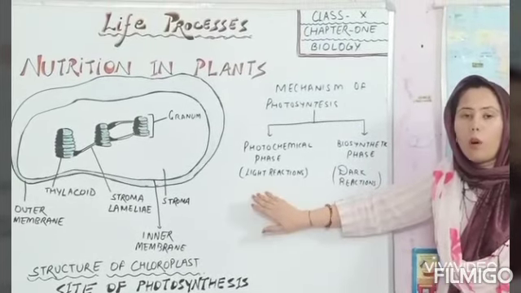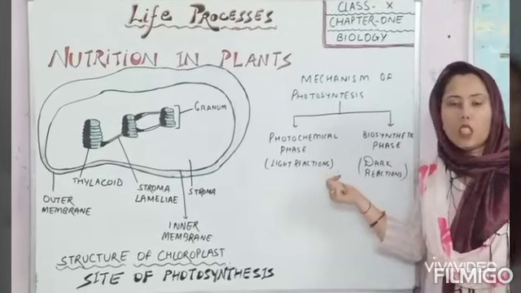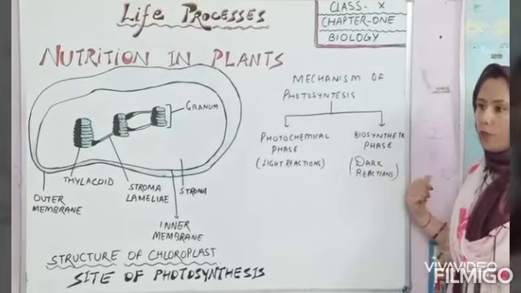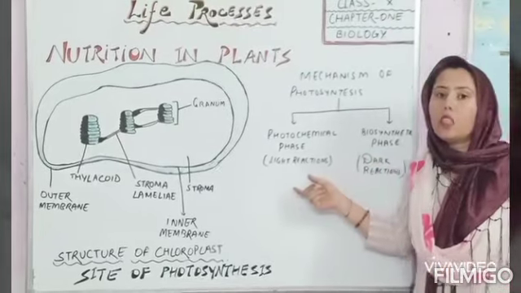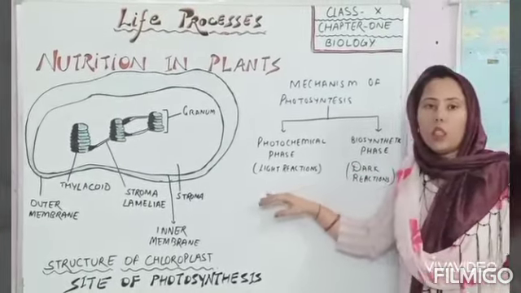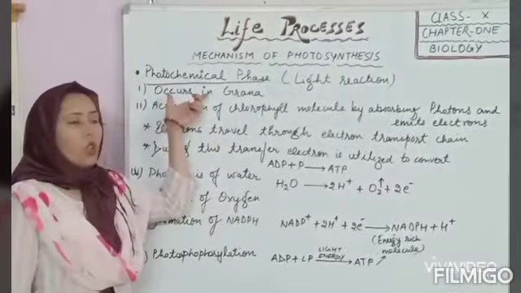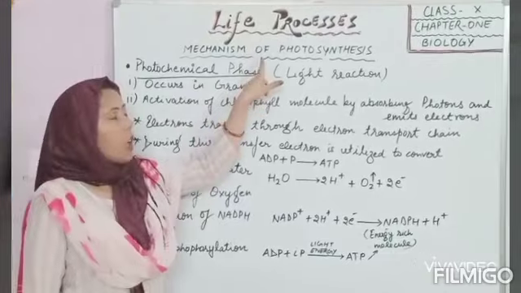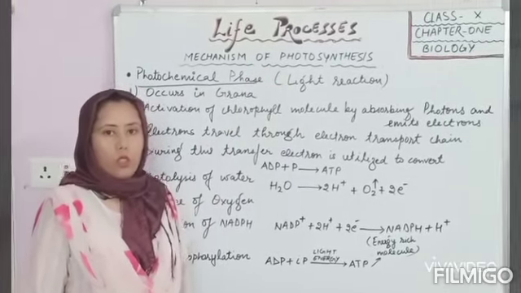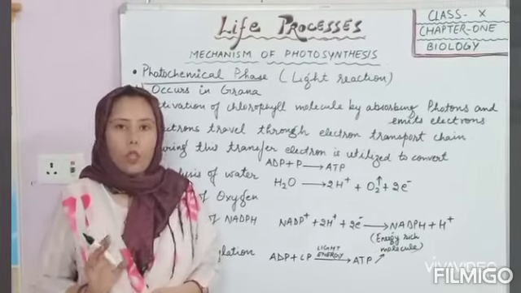Photolysis of water requires light. That's why it is called the photochemical phase, light dependent phase, and the other is the light independent phase. We can say it's light reactions or dark reaction, and another name is photochemical and biosynthetic phase. Photochemical phase is the first step in the mechanism of photosynthesis. For the photochemical phase, light is essential.